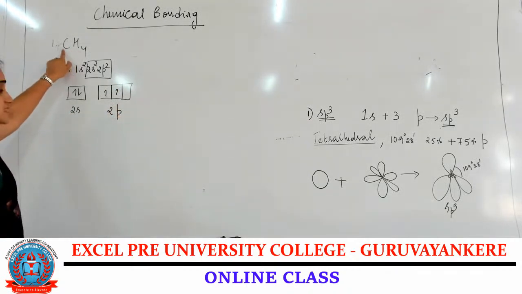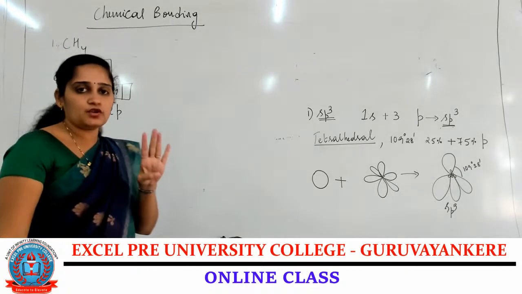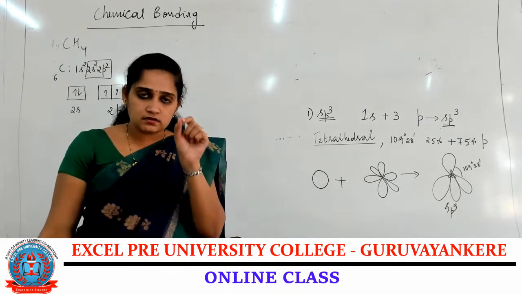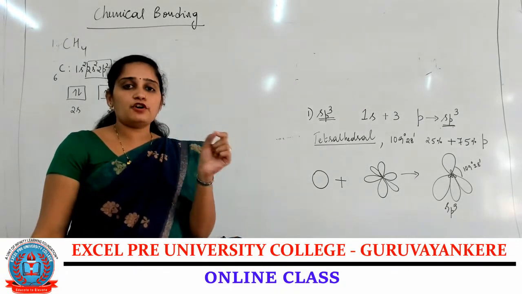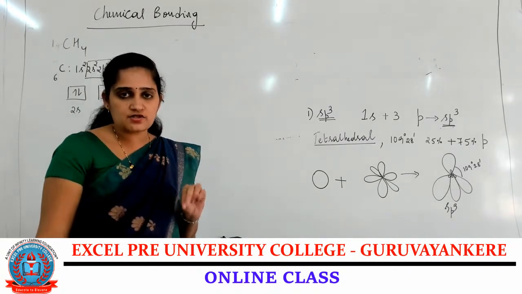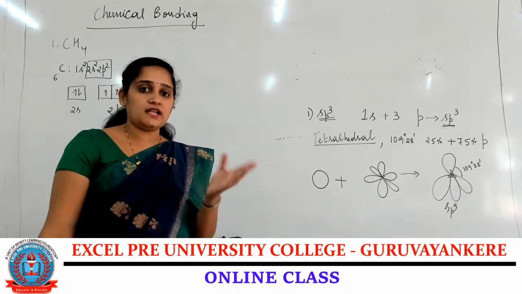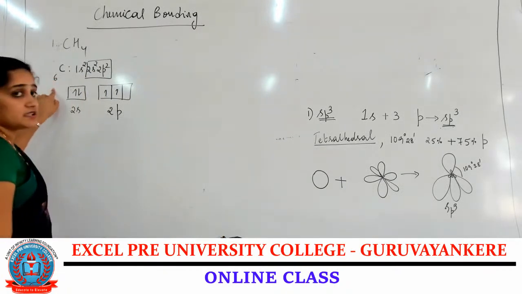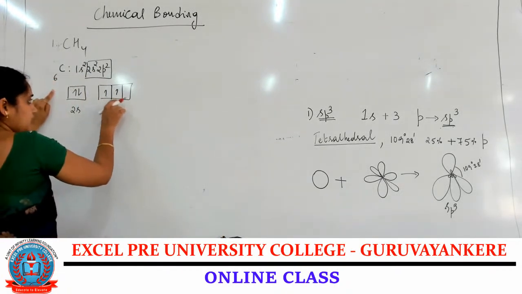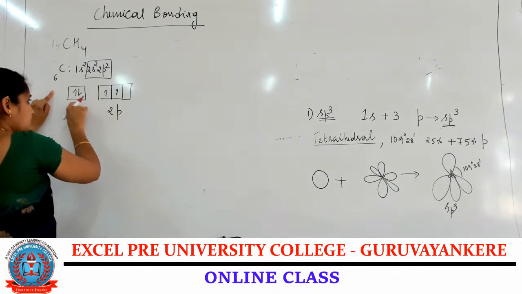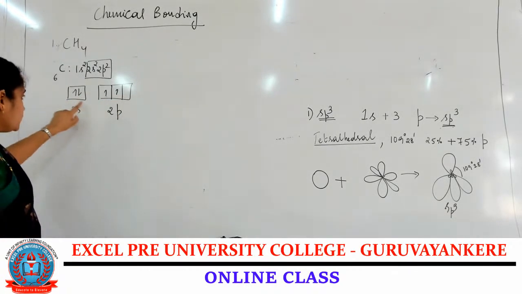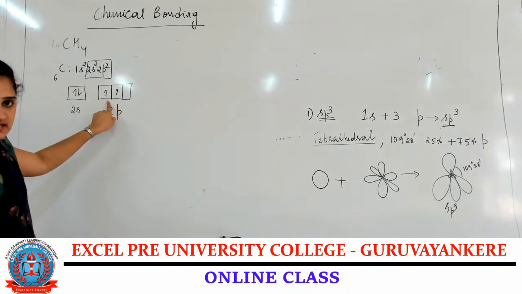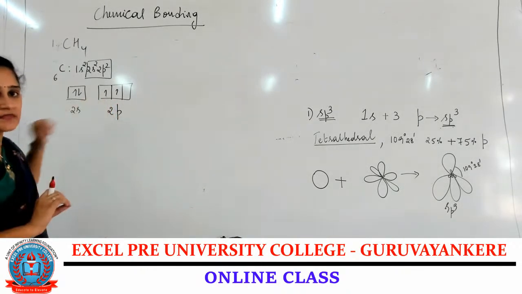See, in the molecule CH4, for one carbon atom, 4 hydrogen atoms are required. From carbon to hydrogen, bond formation requires 2 electrons, isn't it? So a total of 8 electrons are required, 4 pairs of electrons. Now here 2 unpaired electrons are present and the other 2 electrons are a lone pair, but we require 4 electrons as unpaired electrons.